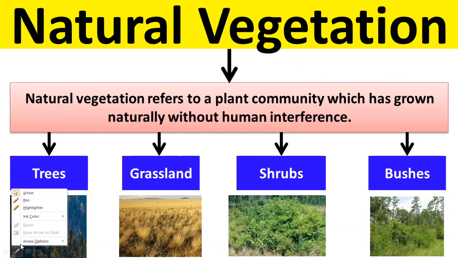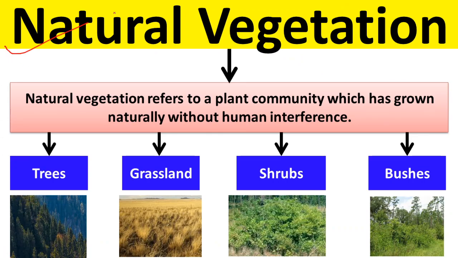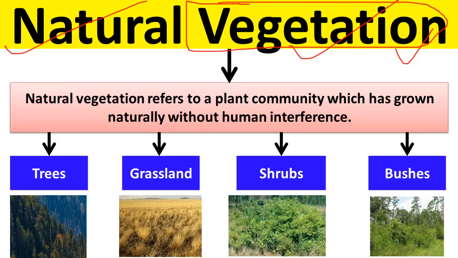Now we'll come to our main topic, that is natural vegetation. So first thing, what is natural vegetation? Simple, vegetation refers to plant life, okay. And what is the meaning of natural? Natural means the things which are not produced by human beings. Natural means they have grown on their own.